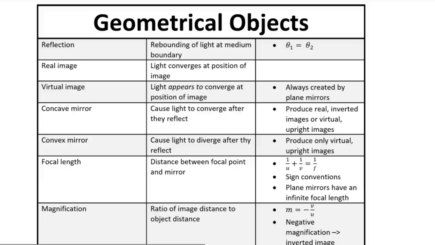As always, let us now wrap up this video by summarizing what we learned. I emphasized that when light propagates through one medium and is incident upon the boundary to another medium, one of two things can happen. Either that light is reflected at that boundary, staying in that same medium, or the light is refracted into the second medium, changing direction in the process. In general, some light rays are reflected and some are refracted. How much is reflected and refracted depends upon what the two media are. If the light is reflected, then we know it must follow the law of reflection. That is, the incident angle is equal to the reflected angle.